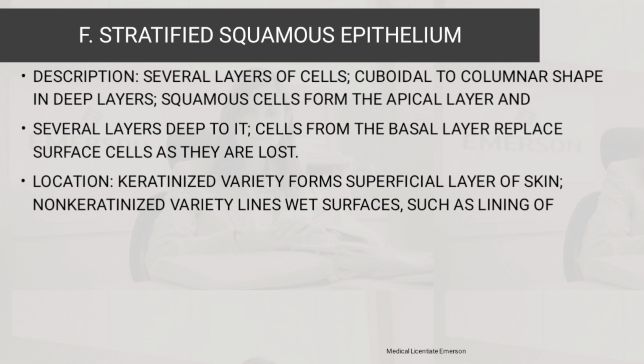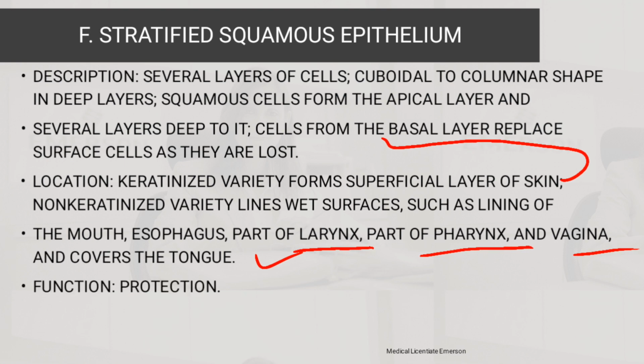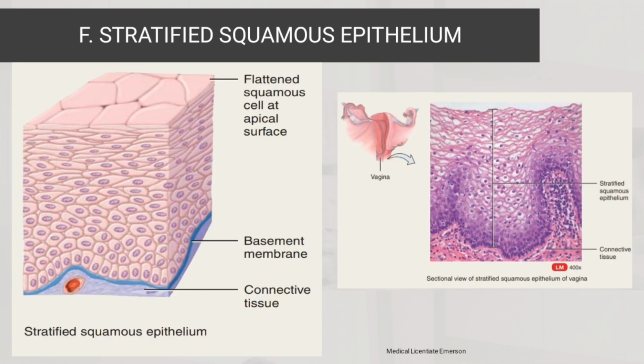The locations: we can have keratinized variety. We have non-keratinized and keratinized ones. The ones which are keratinized form the superficial layer of the skin. The ones which are non-keratinized line wet surfaces such as the lining of the mouth, esophagus, part of larynx, part of pharynx, vagina, and cover the tongue as well. Then function is protection.